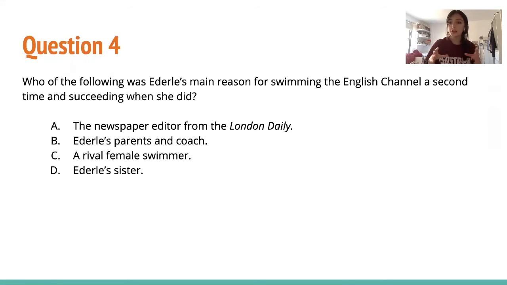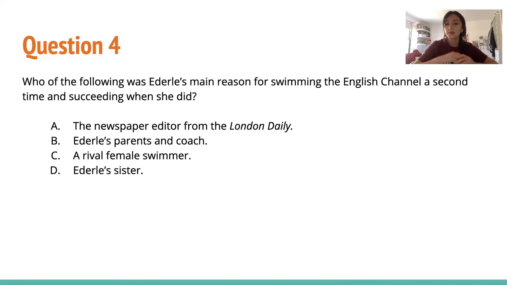But the main part of the question that we're looking at is, why did she swim it a second time when she did? So even though that newspaper that hated on her and said that she couldn't do it was a motivation, and even though her parents and coach supported her and her sister supported her, they weren't the reason why she did it right when she did. As we talked about in the last question, there was this rival female swimmer that would have beaten her to make the record if she hadn't done it immediately, right after she failed the first time.